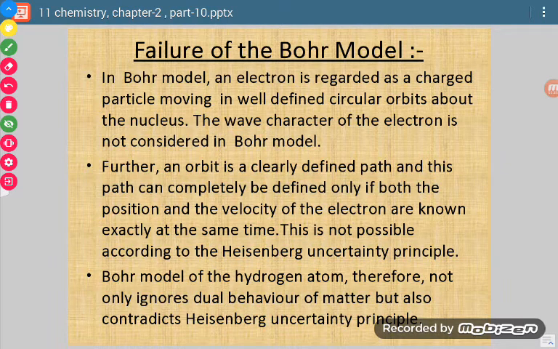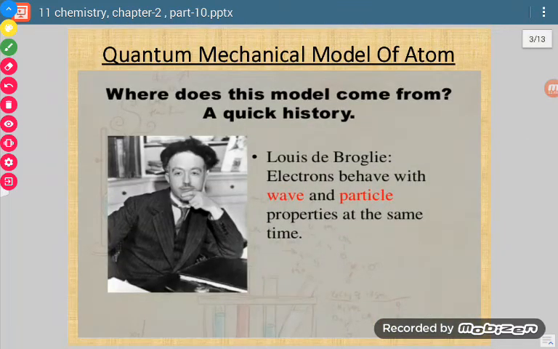So why did the Bohr model fail? There are two things. One, the wave character of the electron was not considered. Secondly, the Heisenberg uncertainty principle was not followed. So because of this, our Bohr model failed. It was discarded. Now the model which describes all the properties of the atom is called the quantum mechanical model of the atom. Now how was this model arrived at?